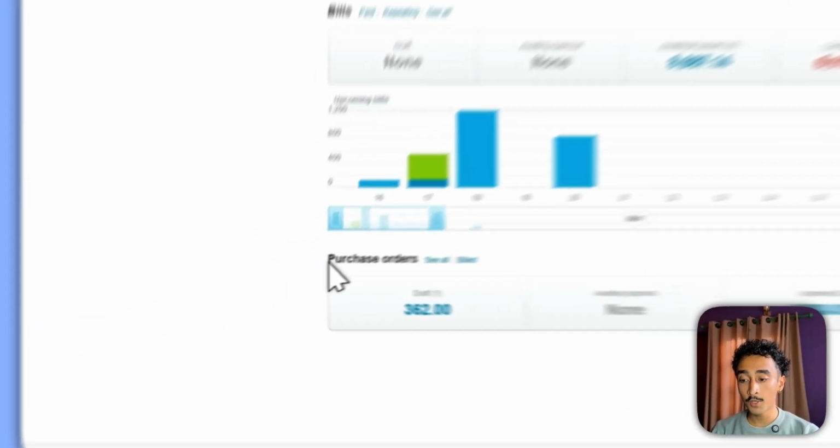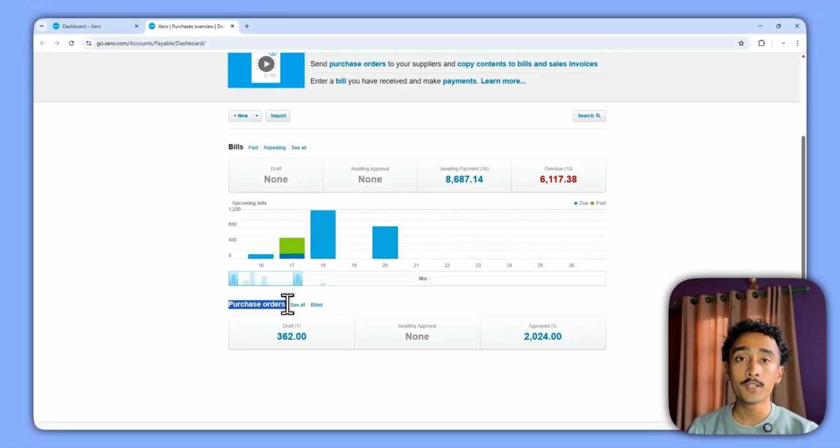Next up is purchase orders. So purchase orders are basically the things that you have requested from your supplier, but they have not yet responded. So for example, if you want to order something from your supplier, you can send them a quote. So this is basically a quote that you are sending to your supplier so that they can bill you later on. So this was it.